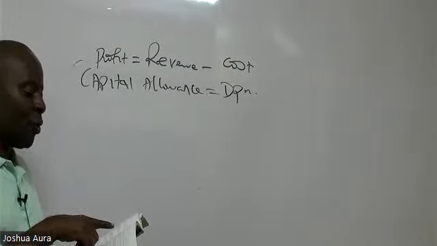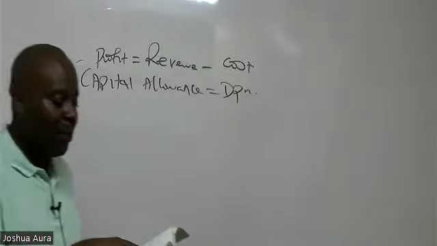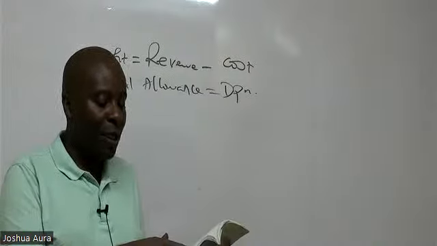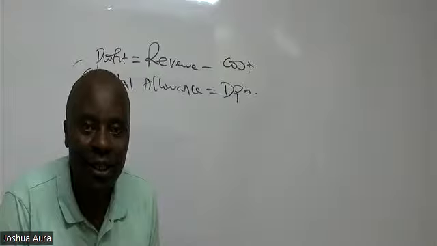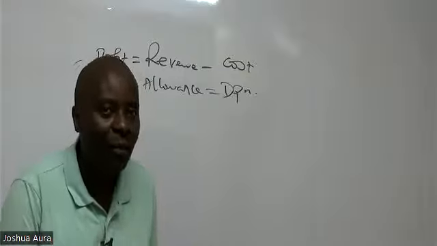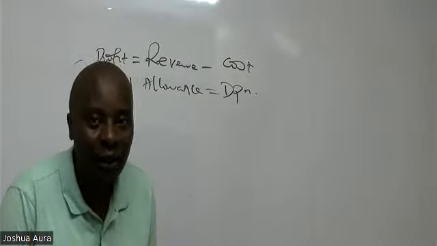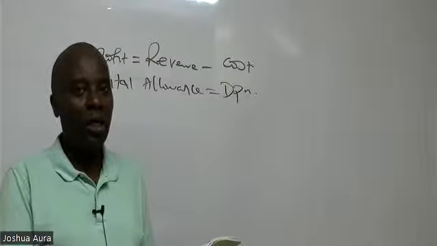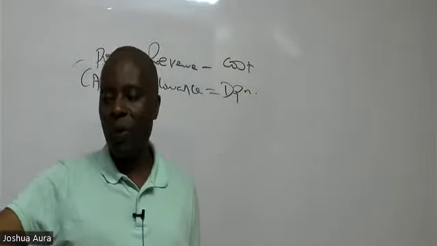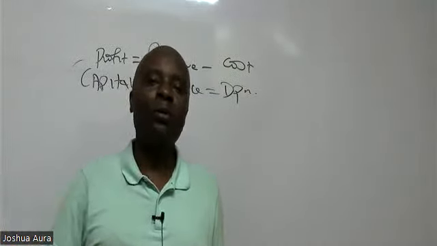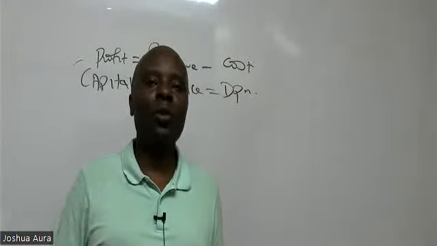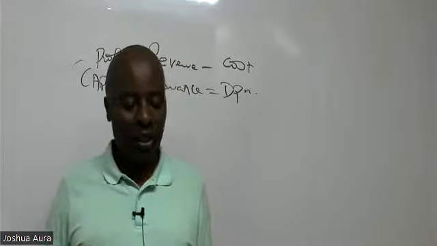Next paragraph. From year 4 onwards, it is expected that the annual cash flows from Tiny Limited will increase by 4% each year into perpetuity. So when you hear that language of perpetuity, as a finance scholar, what will come to your mind? When they talk of perpetuity, there is something that will always come to my mind: the perpetuity formula, where cash flows have to grow. Thank you so much.